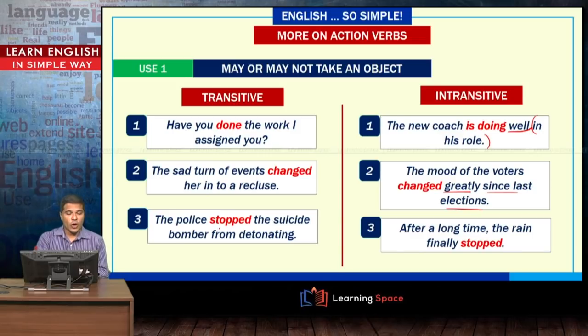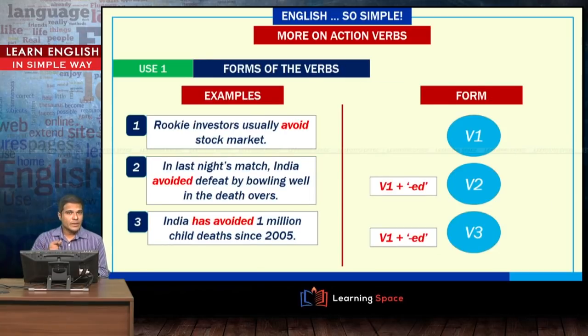The police stopped whom? The suicide bomber. There is an object here and hence transitive verb. The next one, after a long time, the rain finally stopped. There is no object and hence intransitive. So, some verbs can be used both in transitive or intransitive. Let us now look at the forms that a verb takes.